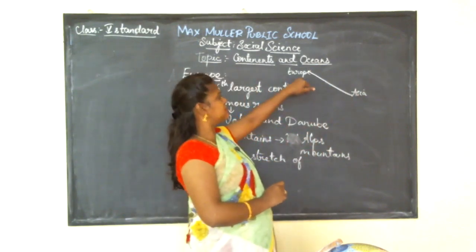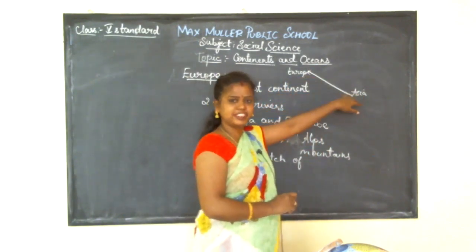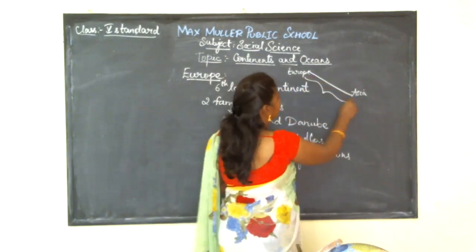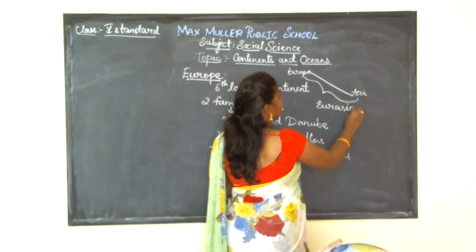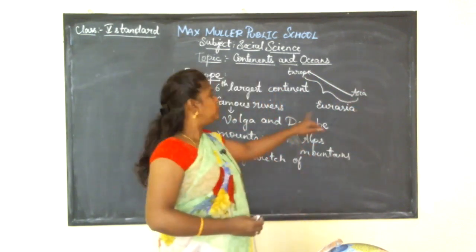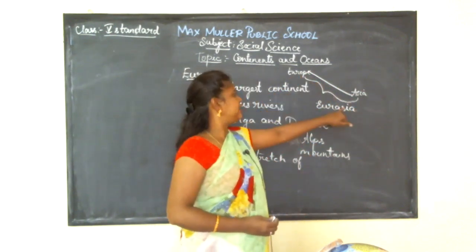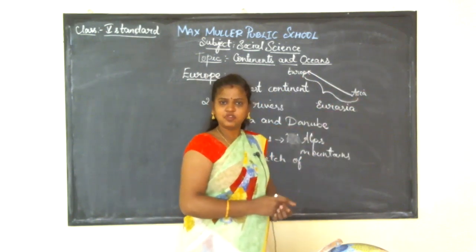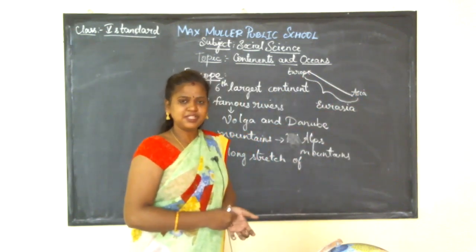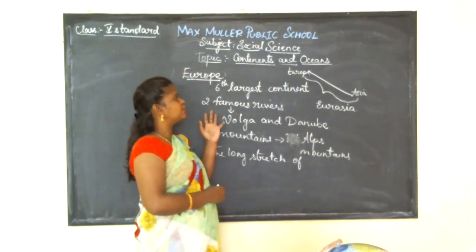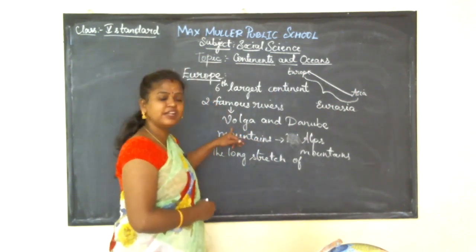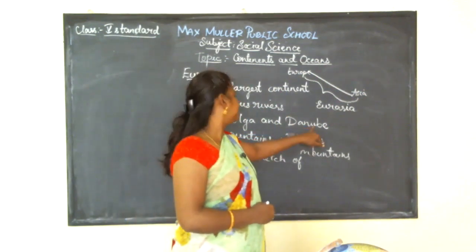When there is a long stretch on earth between Europe and Asia, then it is called Eurasia. Eur means Europe, and Asia is a combination of Asia. This place is called Eurasia, and there are two famous rivers which flow into Europe, the Volga river and the Danube river.